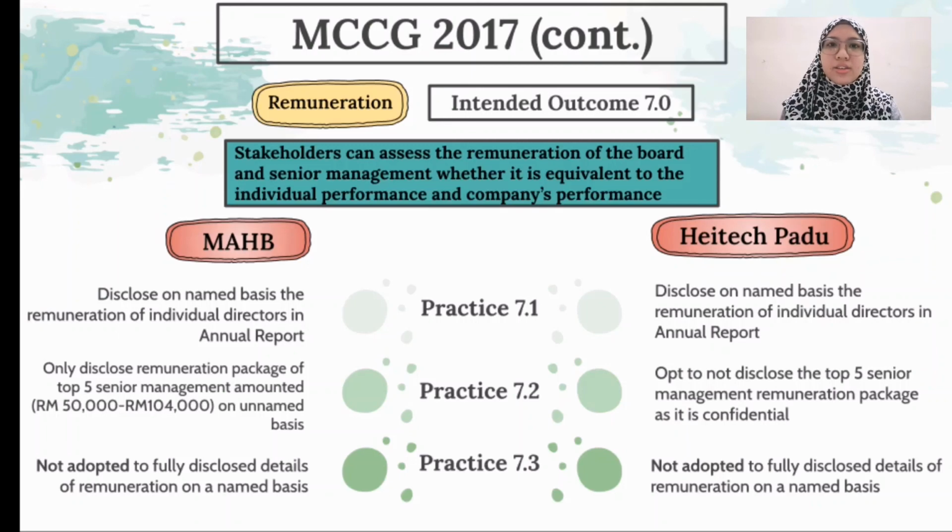Lastly, for the step up under practice 7.3, both companies have not adopted this practice since it requires them to fully disclose the details of the remuneration of their senior management on a named basis.